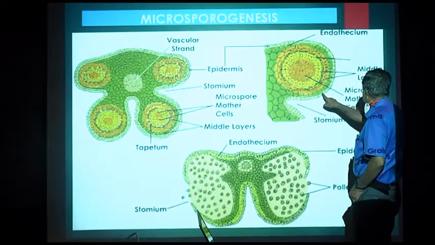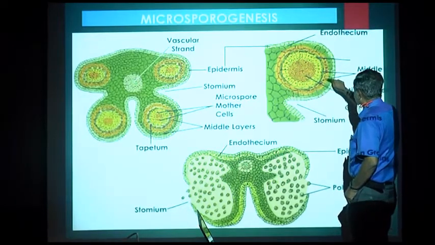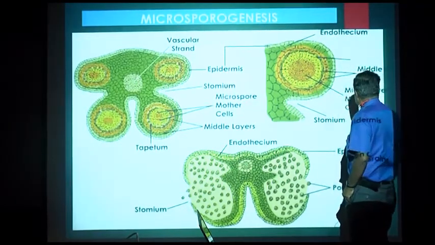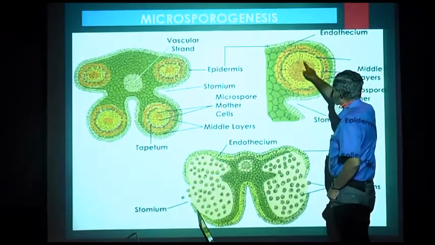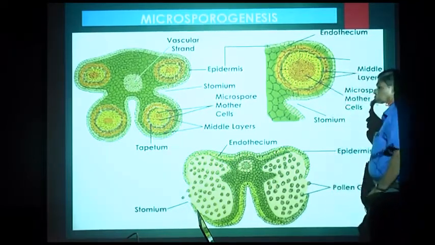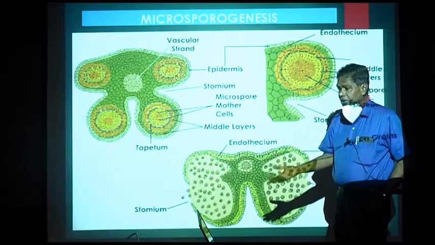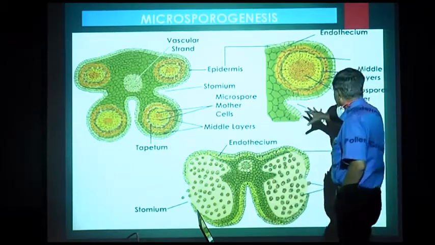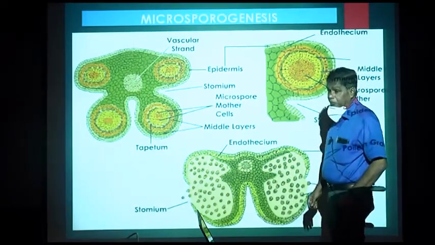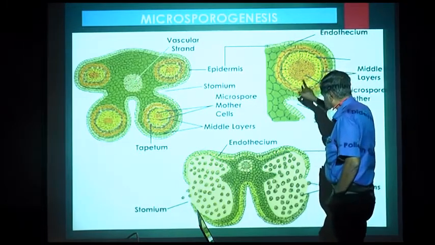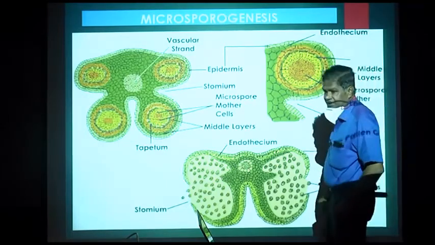This is epidermis, endothecium, middle layers, tapetum, and inside is microspore mother cell. What is mother cell? A cell which gives rise to new things is mother cell. All these are diploid. Now this microspore mother cell undergoes meiosis.